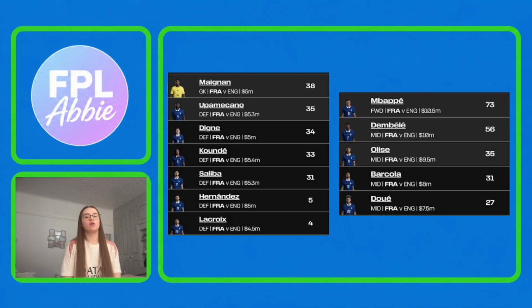Now we're going to take a look at some of the top scoring players from each team that is left in the competition. We'll start off by looking at the 2 teams that are going to be in the third place playoff match. I do think with these teams, picking players is going to be a little bit difficult, because there is a chance that in this third place playoff match, the teams decide to rotate a little bit, because some teams don't really see it as an important match, which I think is completely fair enough. A lot of people don't really like the third place playoff, so it is going to be hard to decide what players are good to pick now.